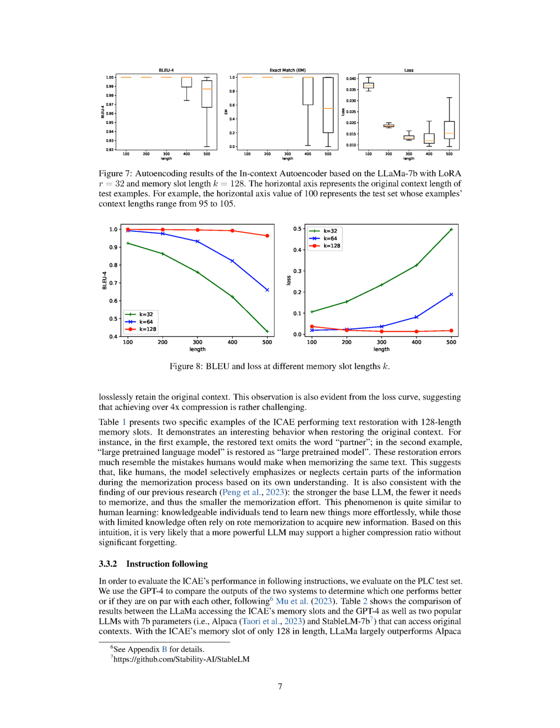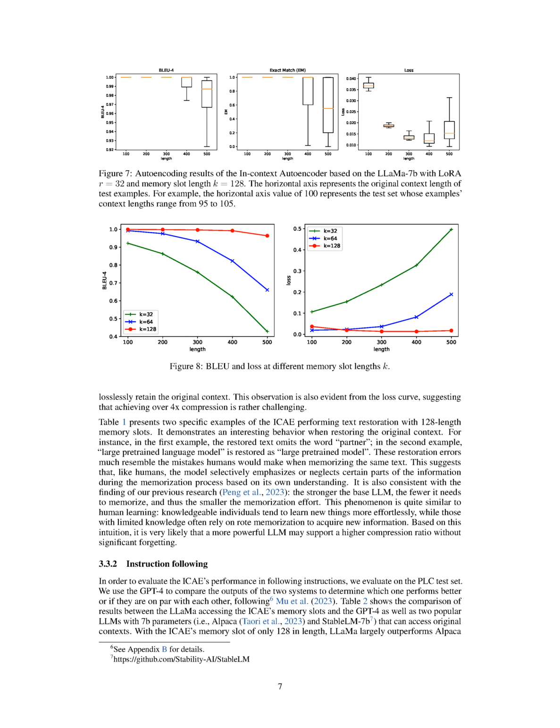This aligns with our previous research findings. The stronger the base large language model, LLM, the less it needs to memorize, and thus the less effort it requires. This is similar to human learning. Those with more knowledge tend to learn new things more easily, while those with less knowledge often resort to rote memorization. Based on this, it's likely that a more powerful LLM could support a higher compression ratio without significant loss of information.